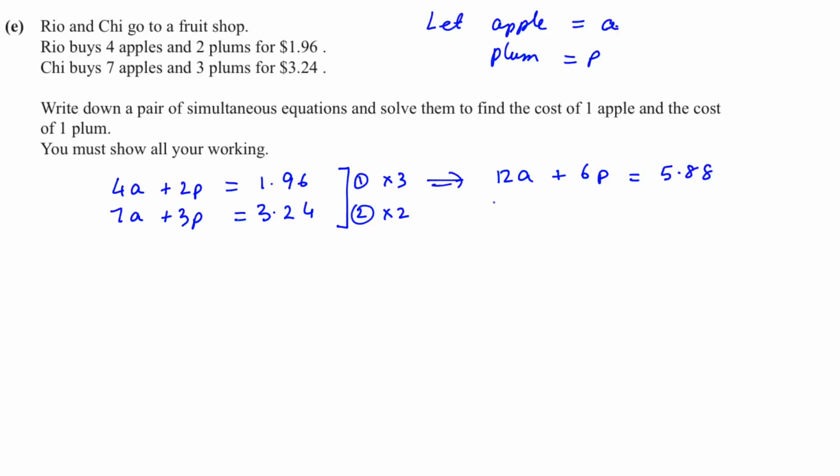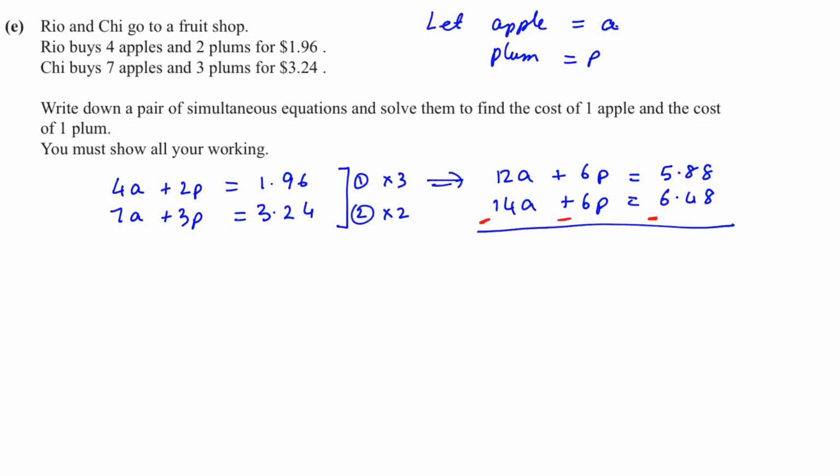And 2 multiplied by 7, 14A plus 3 multiplied by 2, 6P. And 3.24 multiplied by 2 is 6.48. Draw a line. If your signs are the same, you have a plus here and a plus here, correct? Then you have to change the signs of all the numbers which are in the second position. So this will become negative 14, negative 6 and negative 6.48.